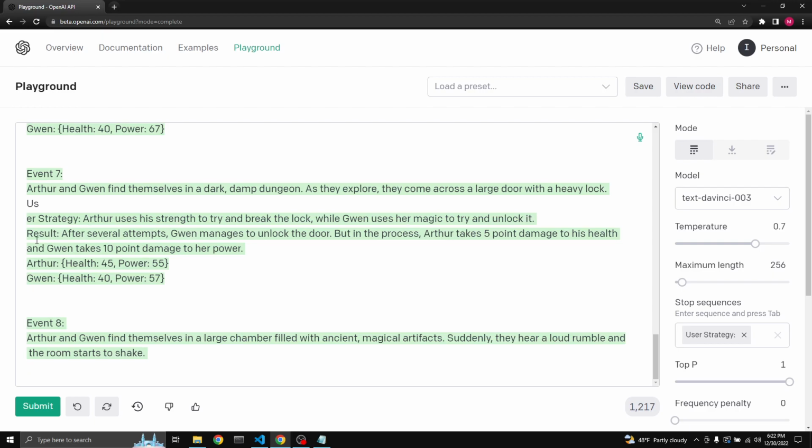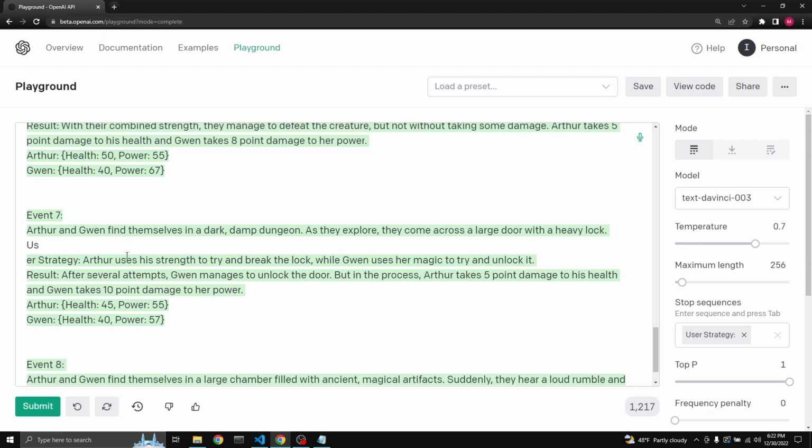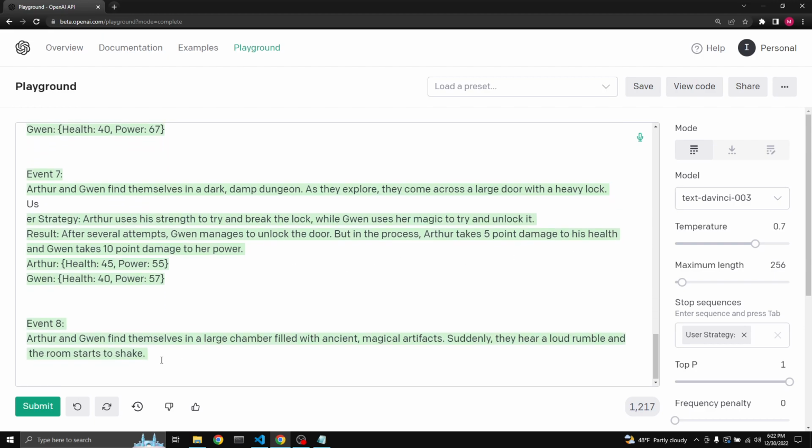Okay. Result. After several attempts, Gwen manages to unlock the door. In the process, Arthur takes 5-point damage to his health, and Gwen takes 10-point damage to her power. Let's see. Arthur 5 through, and 10 to power. Good. And then still doing the 10 and 5, but let's just finish this real quick.